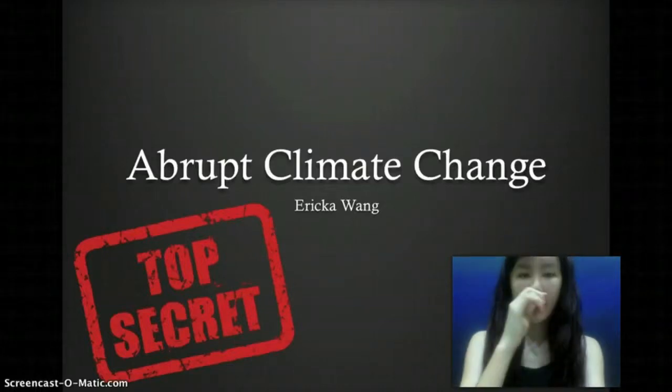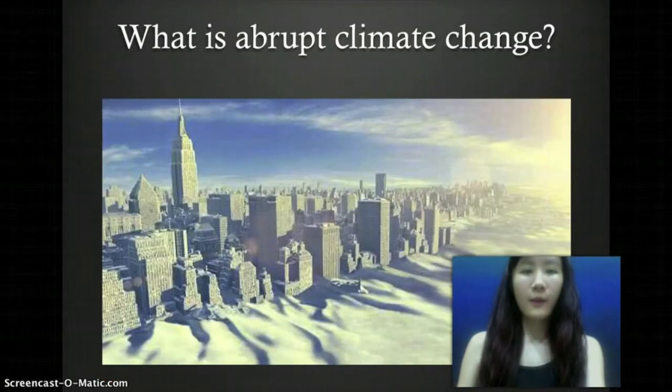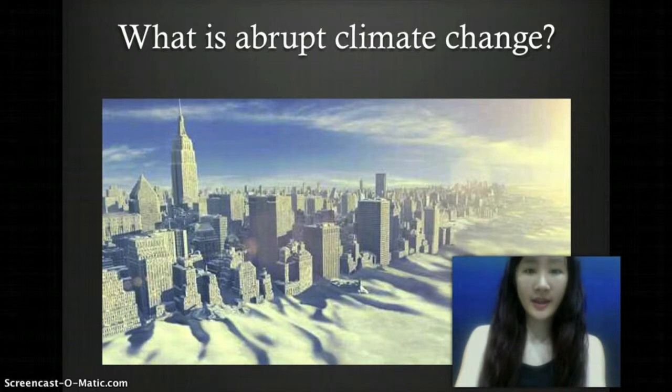Climate change is already a national security threat. What is abrupt climate change? It is a transition of the climate system into a different mode on a timescale that is faster than responsible foreseen. It takes place so rapidly and unexpectedly that human or nature systems have difficulty adapting to it.